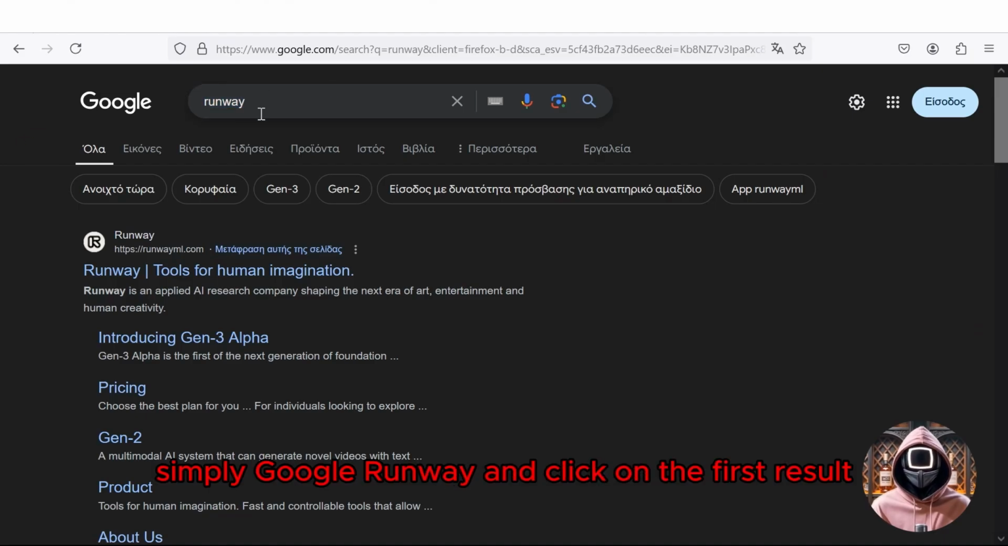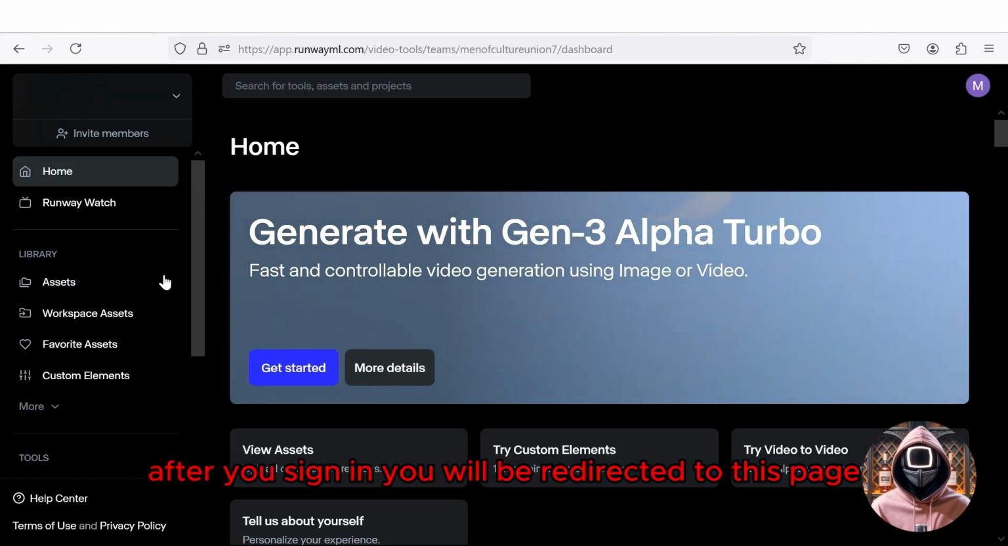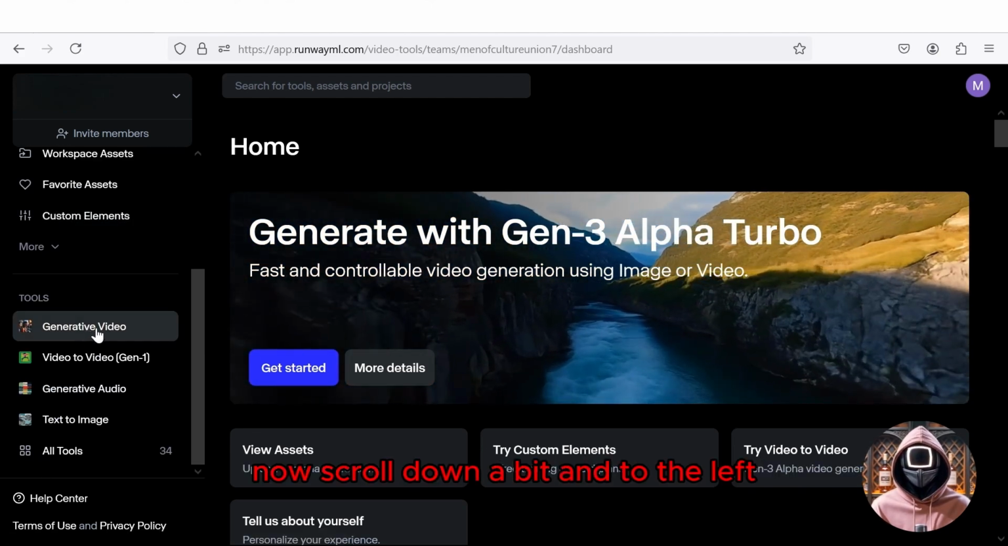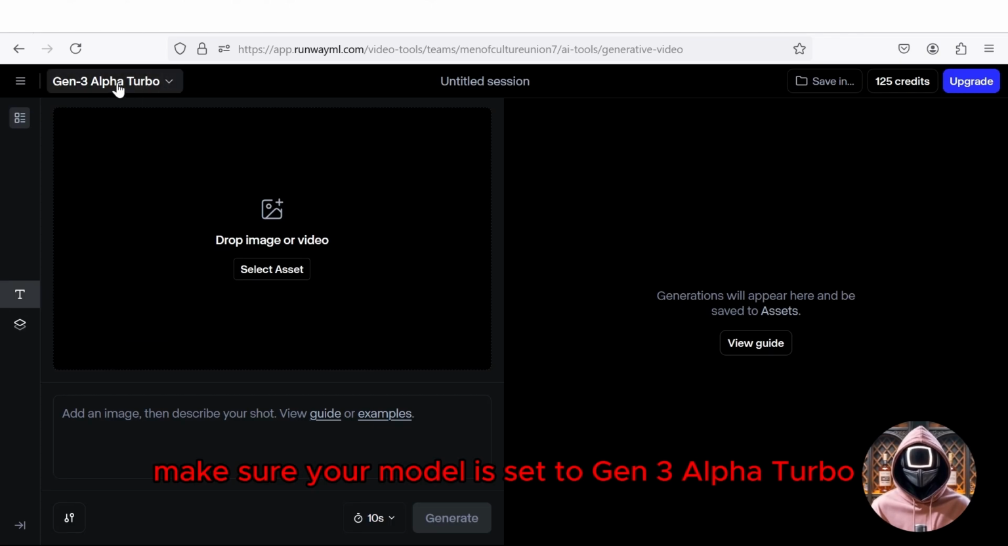To get started, simply Google Runway and click on the first result. Then, press the Get Started button and sign in with your email. After you sign in, you will be redirected to this page. Now scroll down a bit and to the left, press the Generative Video option. Make sure your model is set to Gen 3 Alpha Turbo.